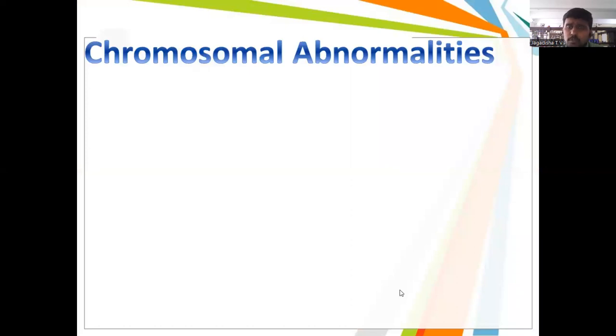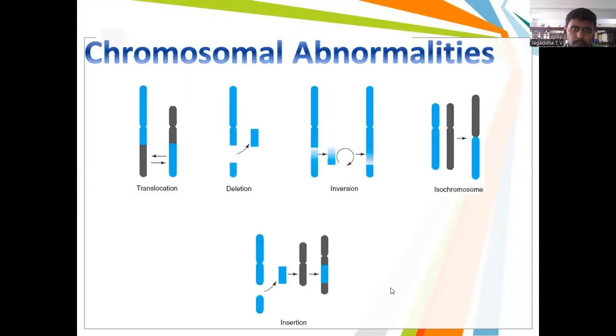So what are chromosomal abnormalities? There are different types of chromosomal abnormality, based on the exchange of chromosomal segments. Under this, there are translocations. Translocation is the transfer of one chromosomal segment to another. Then we have deletion, where within a chromosome a part of the segment is deleted.